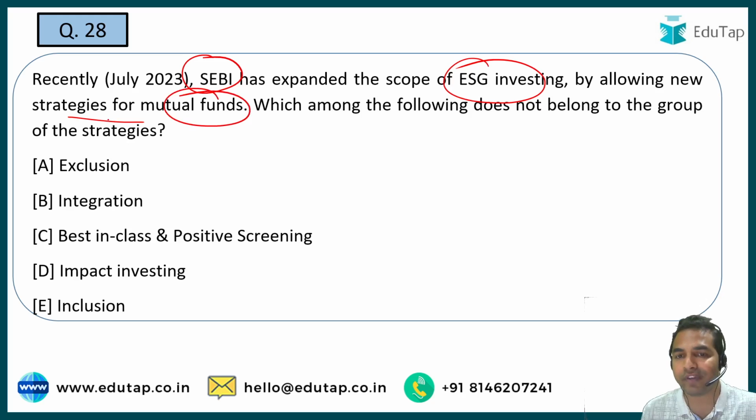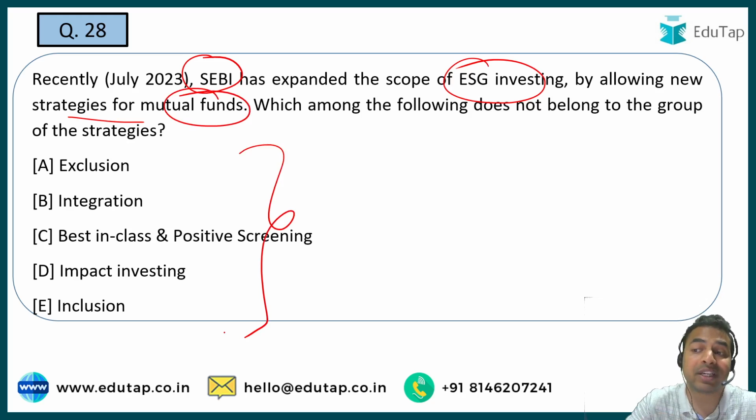And you have to identify which one of the following is not the strategy that has been recently launched by SEBI and does not belong to the group of these strategies. So here the options are exclusion, integration, best in class and positive screening, impact investing, and inclusion. So what is the right answer?